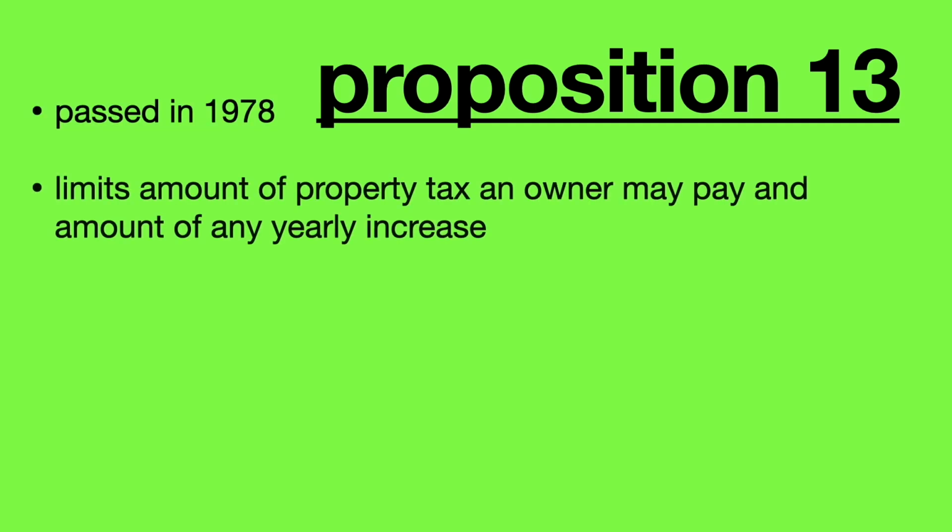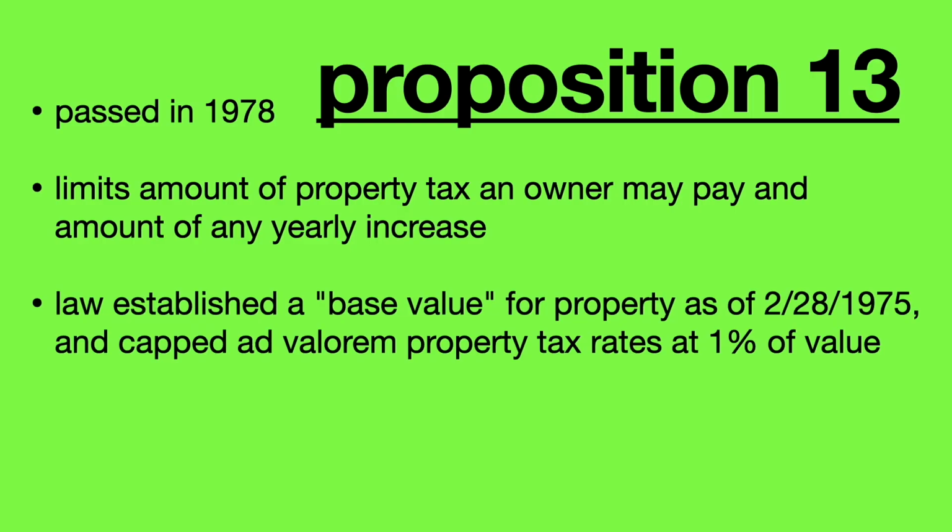Proposition 13, passed in 1978, limits the amount of property tax a property owner may pay and the amount of any yearly increase. The law established a base value for property as of February 28, 1975, and capped ad valorem property tax rates at 1% of that value.